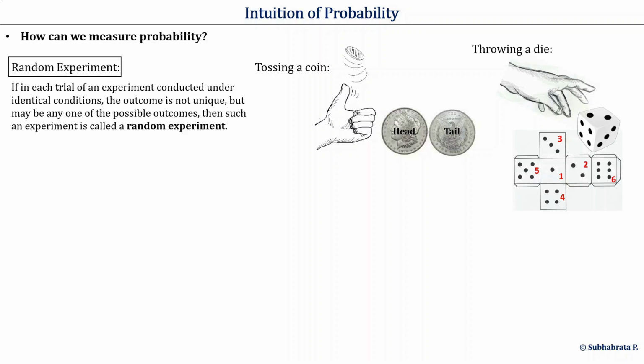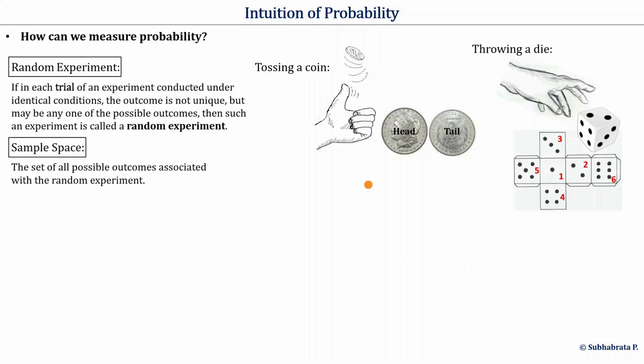Here, the collection of all individual possible outcomes, that means the set of all possible outcomes in a trial of a random experiment, we call it the sample space. In a trial of this random experiment tossing a coin, these are 2 possible outcomes, head and tail. Hence, the sample space for this random experiment can be this set containing H for head and T for tail.